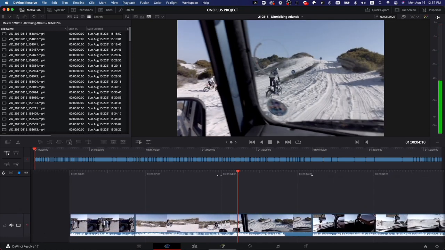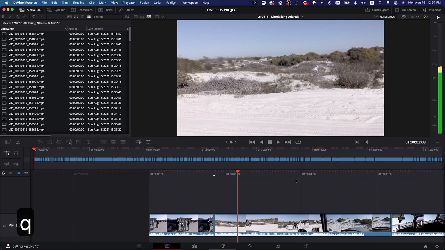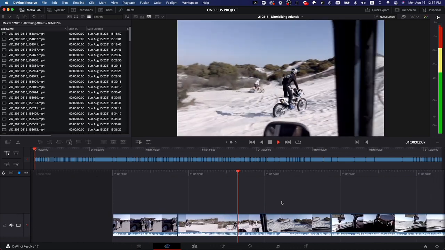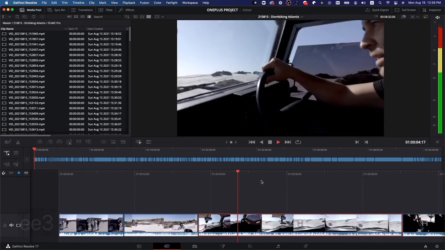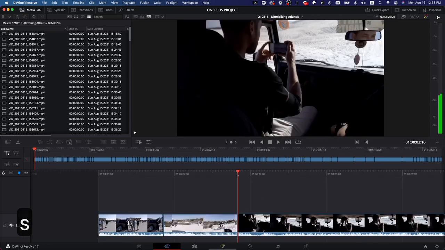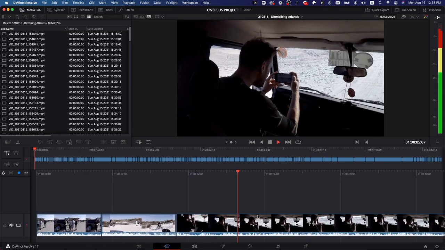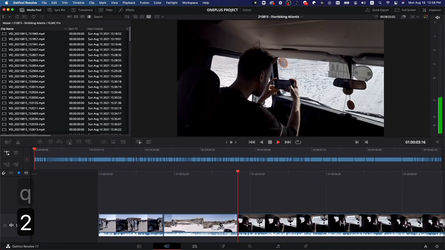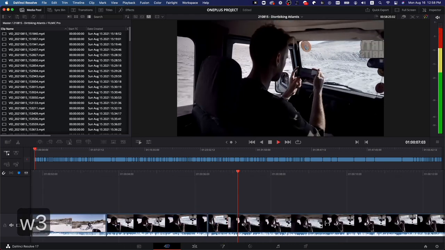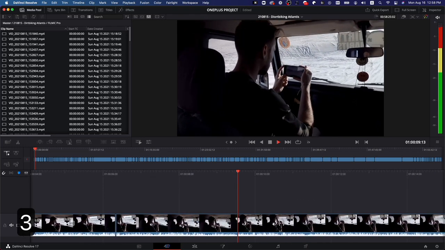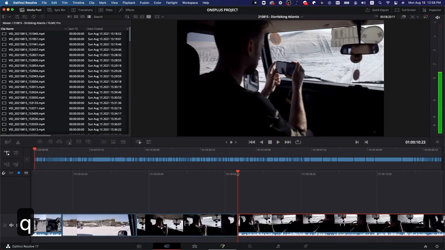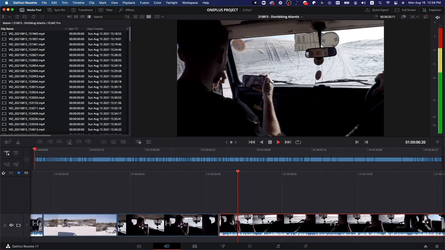Now, these clips at the start, they might look okay. I was on the actual shoot, and I know how many bangers we got out there, so I don't really need a lot of this stuff. And I'm also trying to trim it down because I know that this project is only going to be about 2 minutes in length. So there's really no need for me to save a lot of this footage. I only want the best stuff and also good stuff that I would use for the BTS section of this video as well. So just little moments here that I might want to use for BTS.